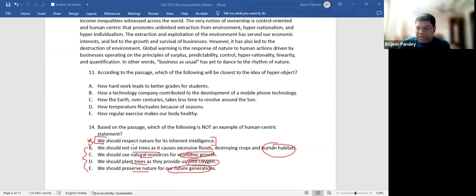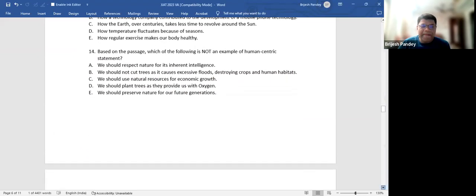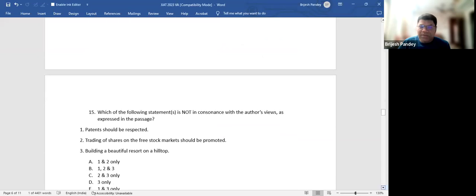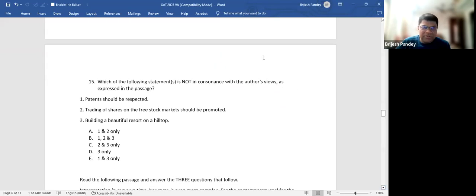Now let's go to the next question. Which of the following statements is not in consonance? See, not in consonance is not in agreement. Right? Consonance is the opposite of dissonance. So when you say not in consonance, that means not in agreement. So the author would not agree with this.